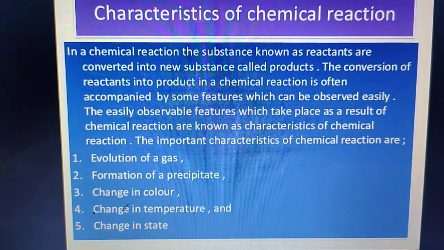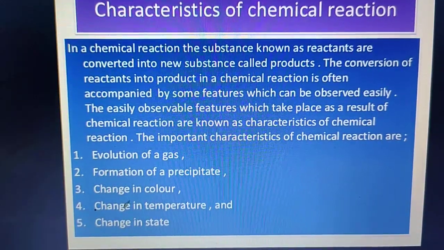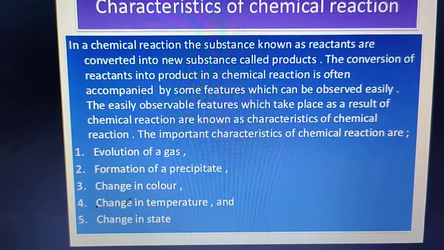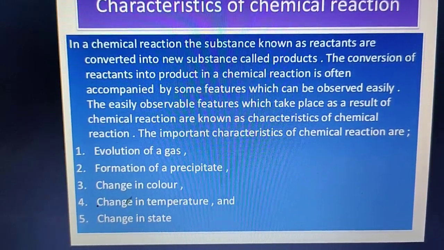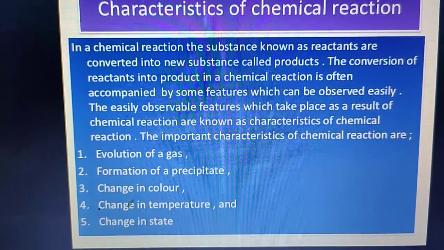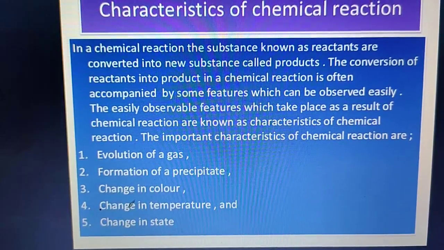The conversion of reactants into products is often accompanied by some features which can be observed easily. These easily observable features which occur as a result of a chemical reaction are known as characteristics of a chemical reaction.